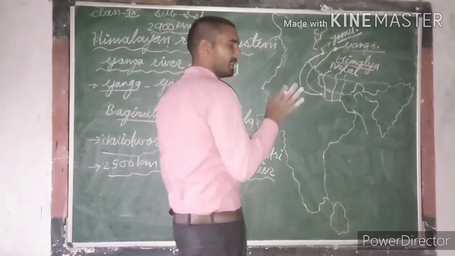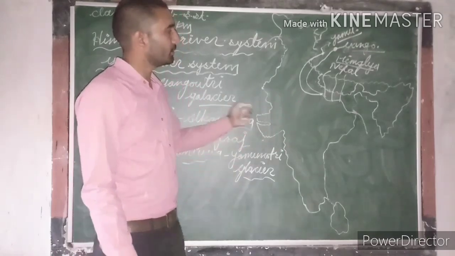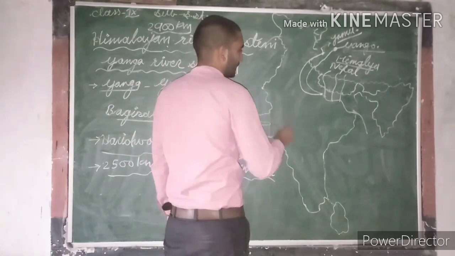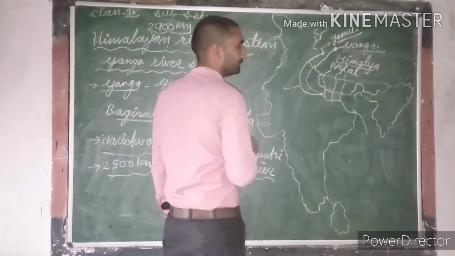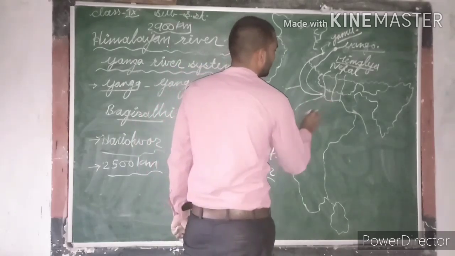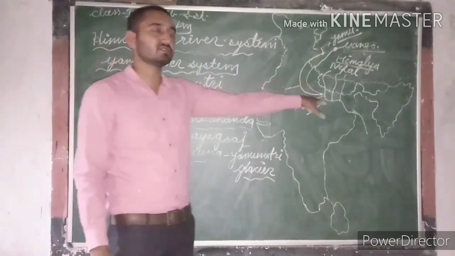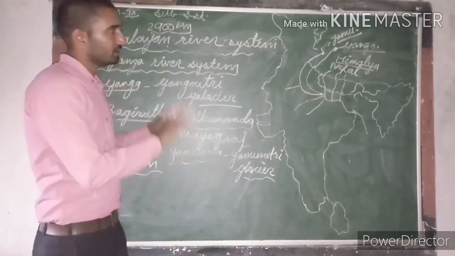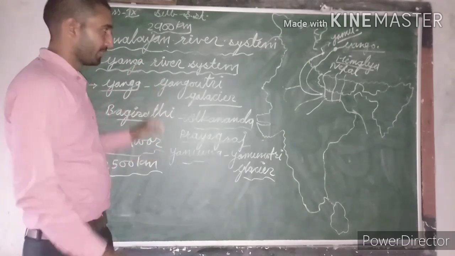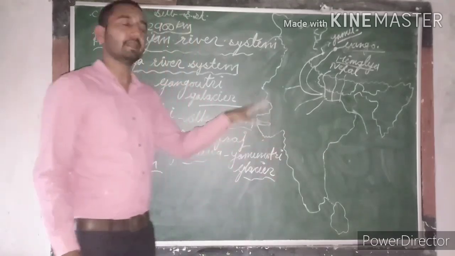Now, three major rivers which originate from the Central Highlands, the dry region of Central Highlands, merge with Ganga from the right side, which are the Chambal river, along with Son and Betwa. These are the major rivers that originate from the Central Highlands and merge with Ganga. In this way, all these rivers are responsible for the formation of the Ganga river system. So Ganga has a total flow of 2,500 km in India.